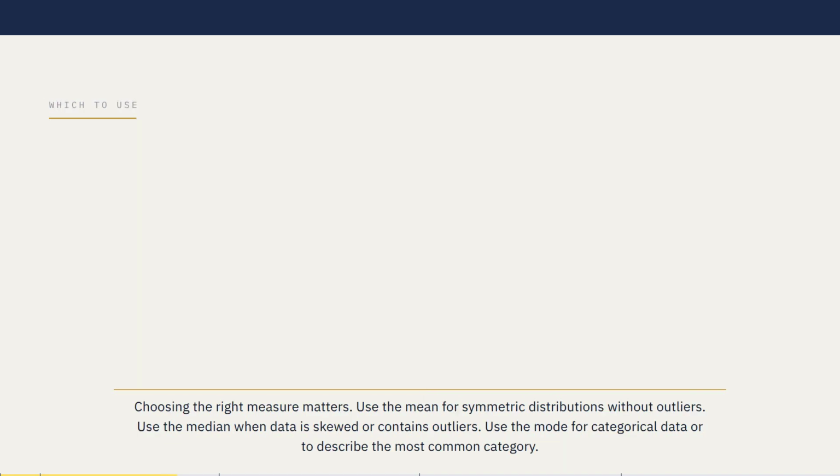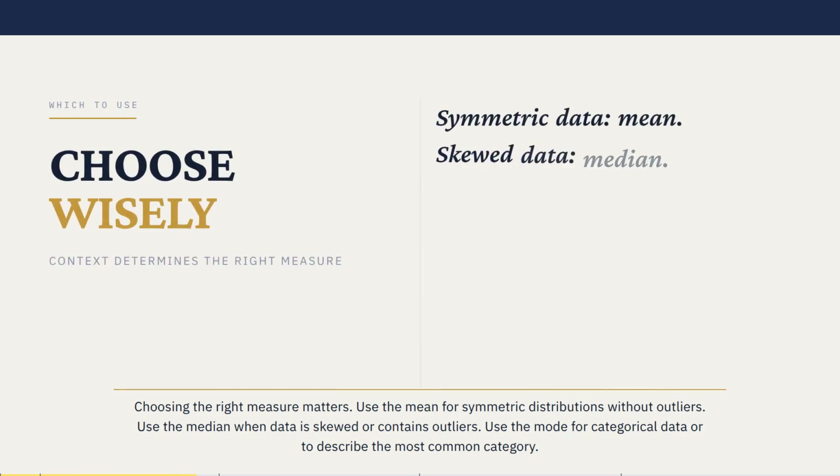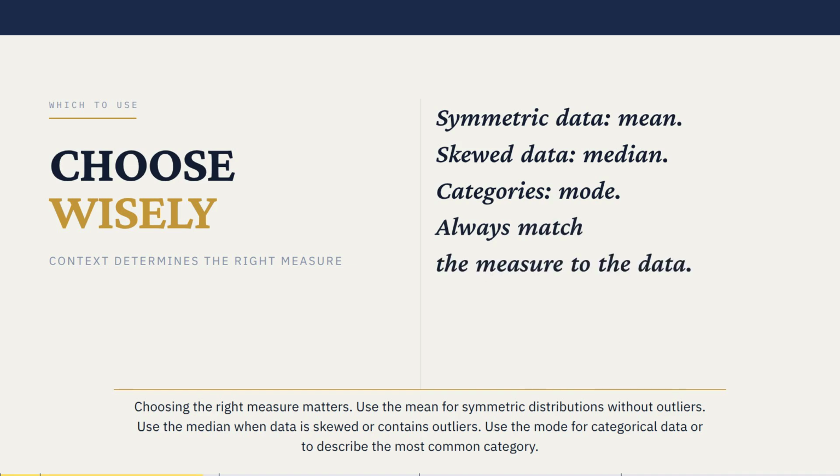Choosing the right measure matters. Use the mean for symmetric distributions without outliers. Use the median when data is skewed or contains outliers. Use the mode for categorical data or to describe the most common category.